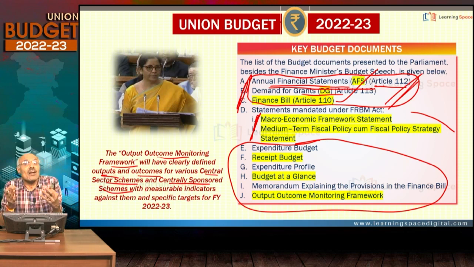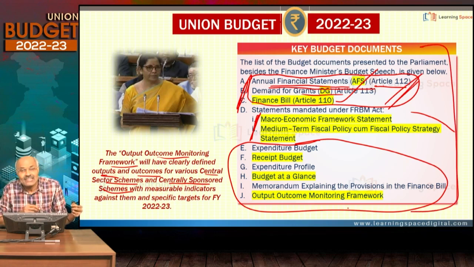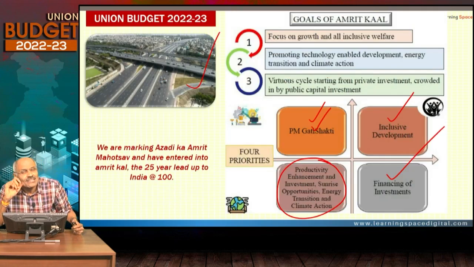You are spending a lot. What are the outcomes? This is known as the outcome budget. This is prepared by the respective ministries in consultation with Niti Aayog. And as far as the union budget is concerned, the Department of Economic Affairs comes into the picture as far as the Ministry of Finance is concerned. I hope you got clarity about all these things.